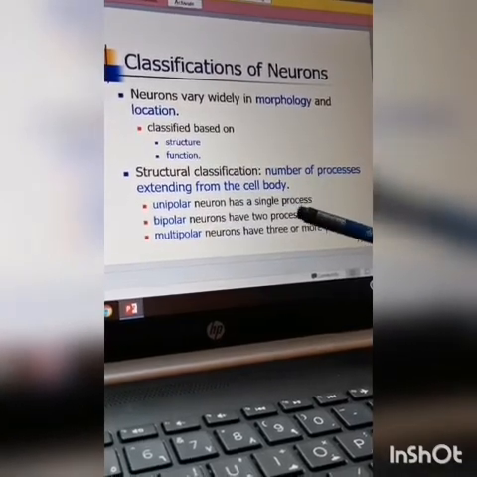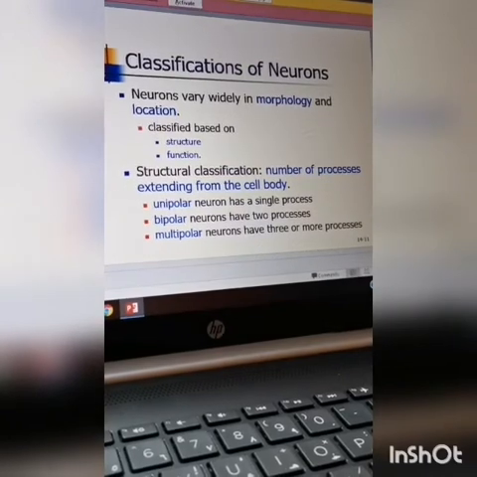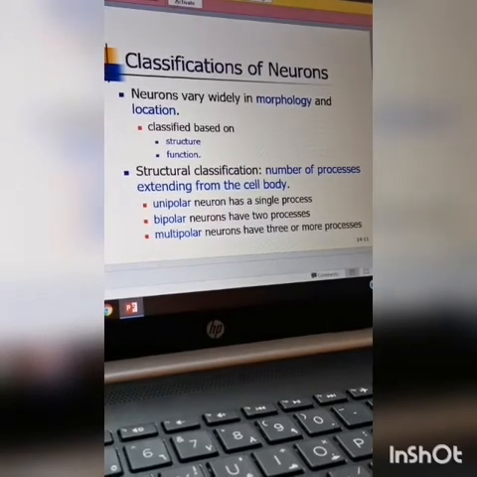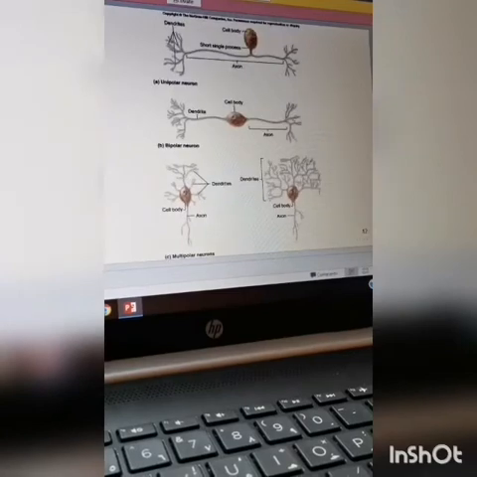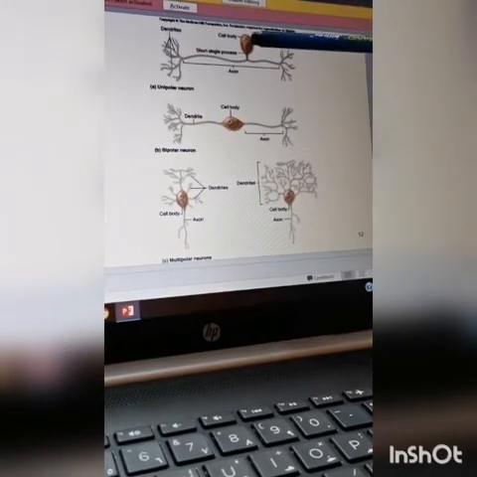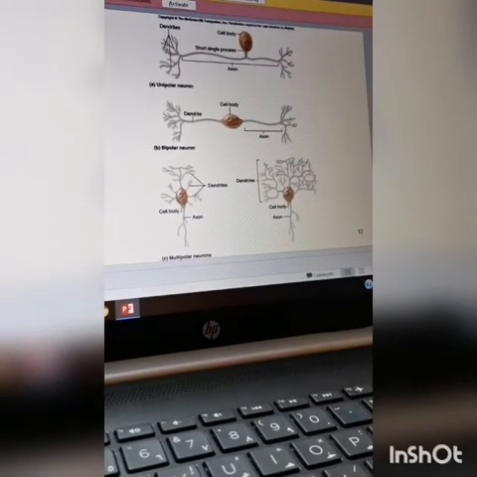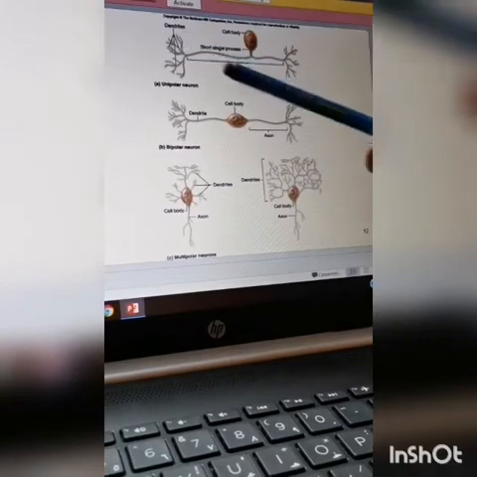Unipolar have a single process, bipolar have two processes, and multipolar have three or four or many processes. Now we are going to discuss the diagrams of uni, bi and multipolar neurons. First, here is the cell body, a short single process, and it's a unipolar neuron, with axons and dendrites.